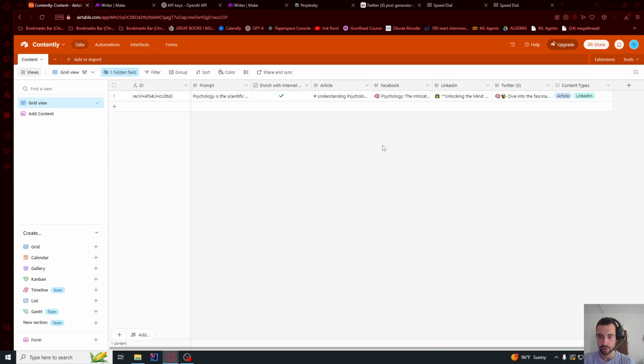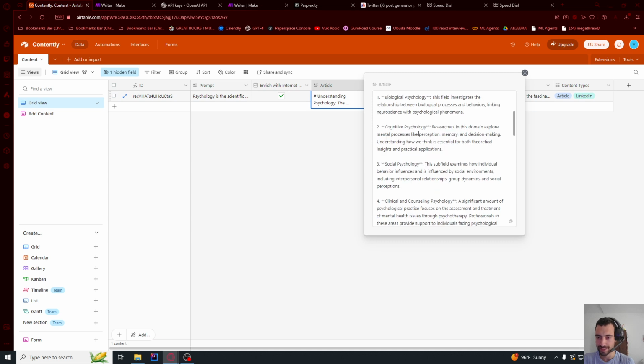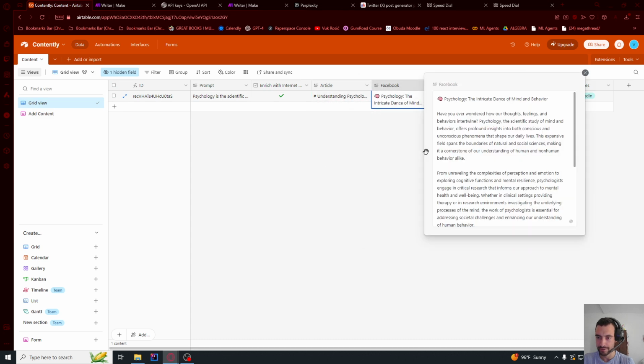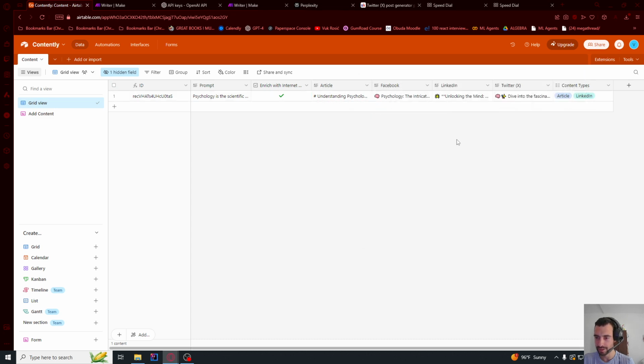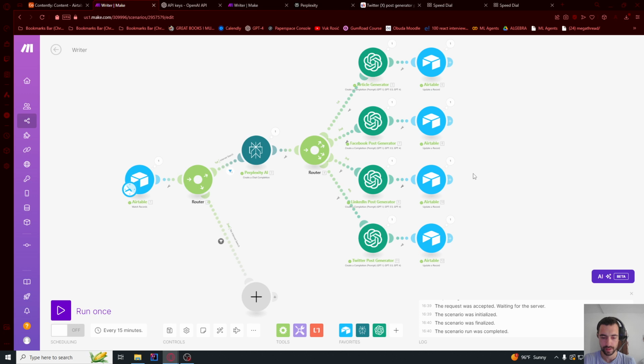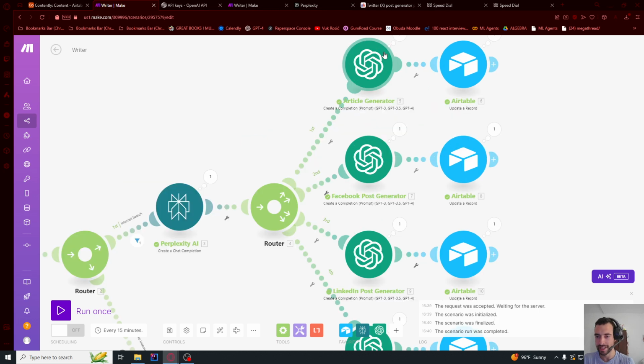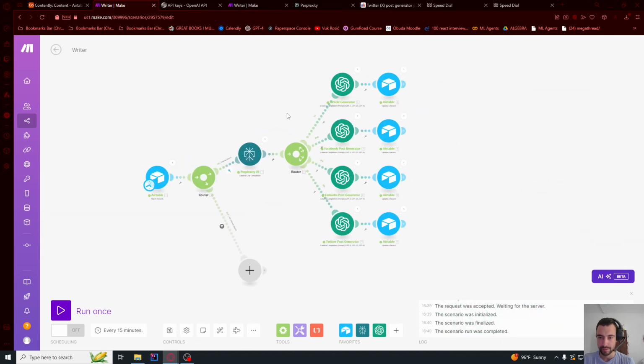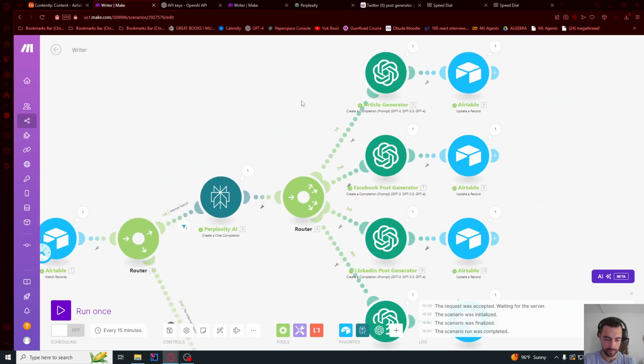So if we go here to our table, we can check article, expand here. You see that it's written, and then we can check Facebook post, it's also written, LinkedIn post, and Twitter. Let me expand tweet, it's also written. So everything works. And I think I didn't even spend 1 cent, maybe a couple cents at max, because 4o mini is very cheap, and then Perplexity AI is also very cheap. But you can track your expenses if you want.